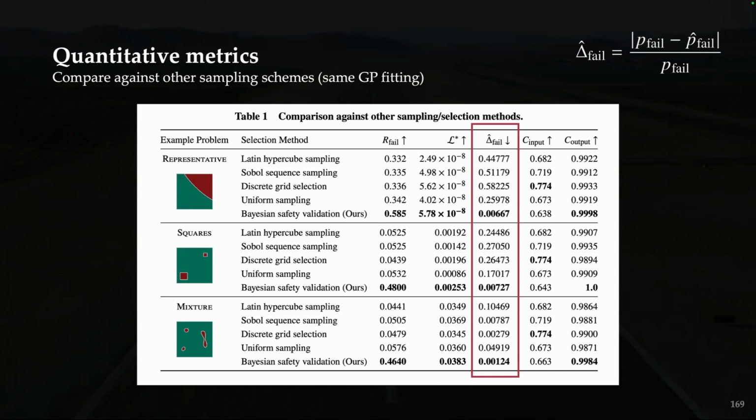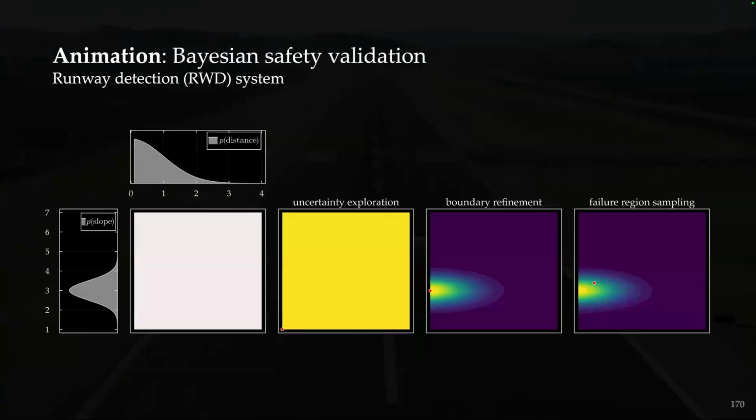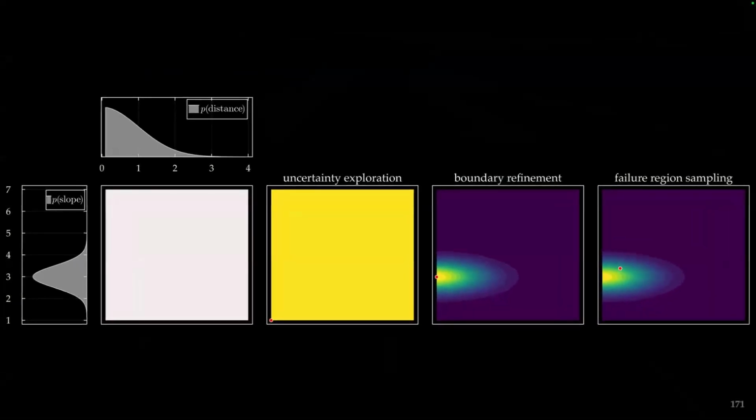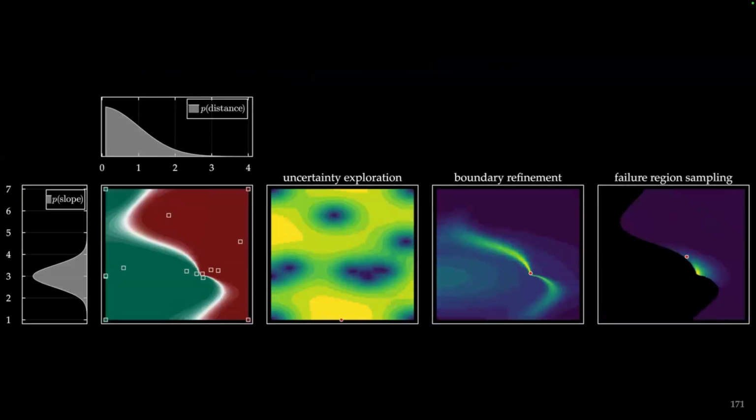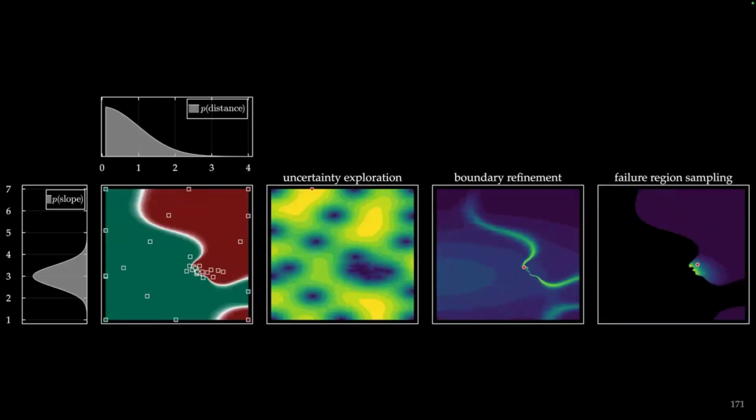So it's finding really useful failures and a high failure rate, meaning we have a lot of examples of failures that we can then go try to fix. To show you this in action for the runway detection system, you'll see here that the 3 points will be fit from the surrogate, where each of these iterations is sampling points from each of these acquisition functions.